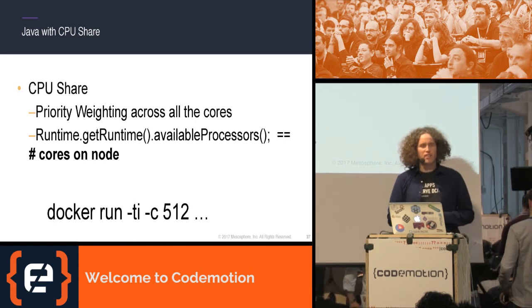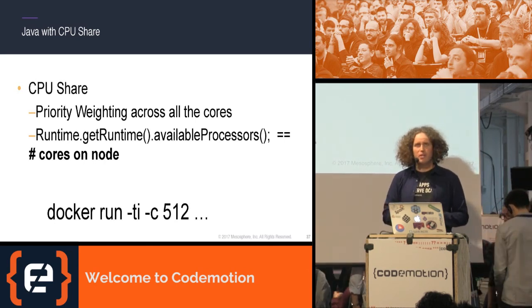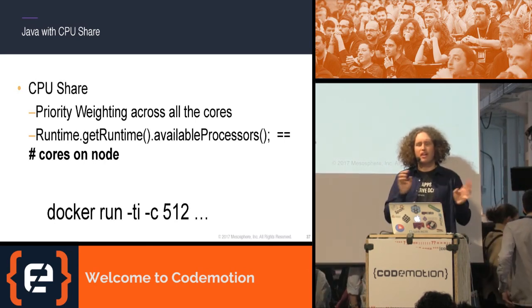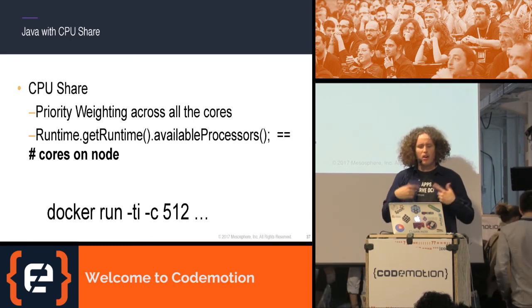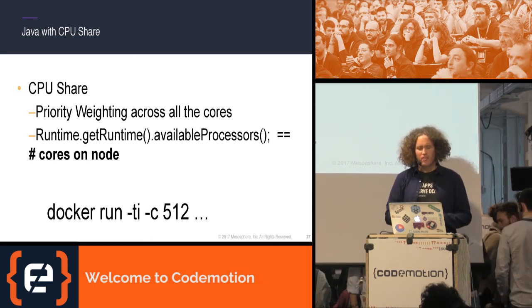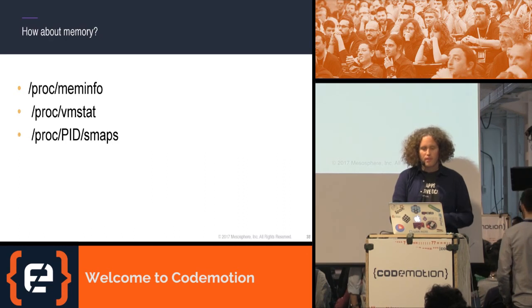With CPU shares, it actually doesn't matter. With CPU shares, it's the same with Java 9 and Java 10. I'll always see the total number of cores available on that machine.